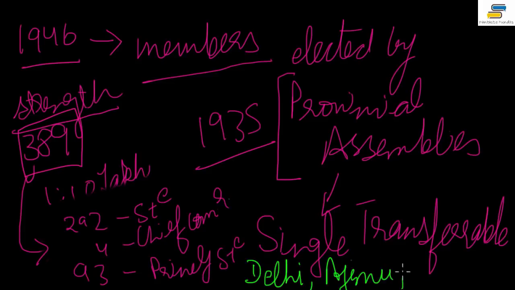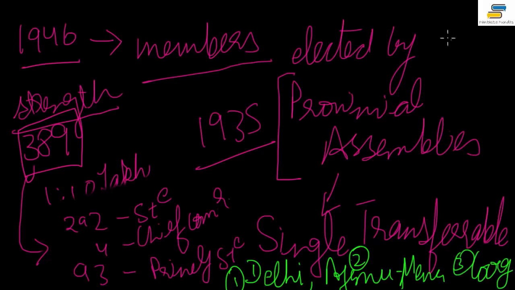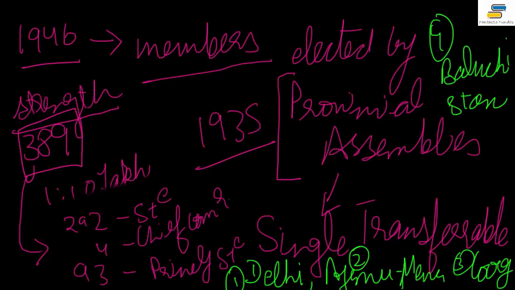And number 3, Ajmer or Mewar. Ajmer Mewar, that's 1, and this is 2. And then number 3 that came over here is Kurg, right? And number 4, I'm writing it up here in the corner, and the 4th state was Baluchistan, right? So this was how it was.